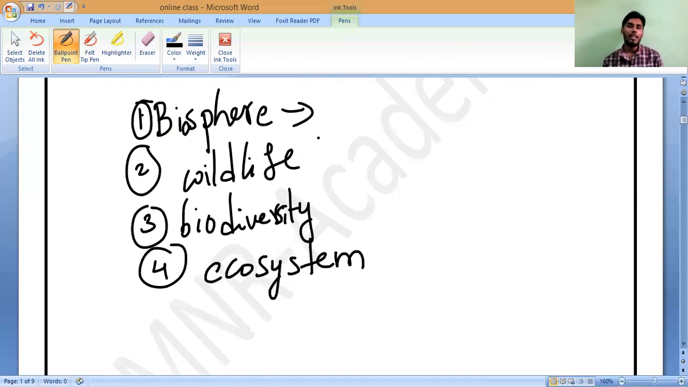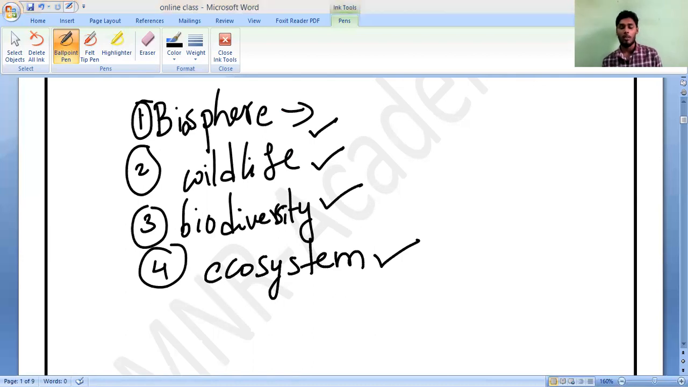Okay, so let us discuss this. These are the main words which we are going to study in this chapter. Everybody must remember these keywords. We must know the meaning of them. So let us come to the biosphere. Biosphere means the part of the earth in which living organisms exist, or which supports life. That is only called the biosphere.